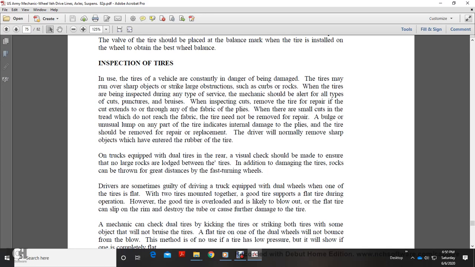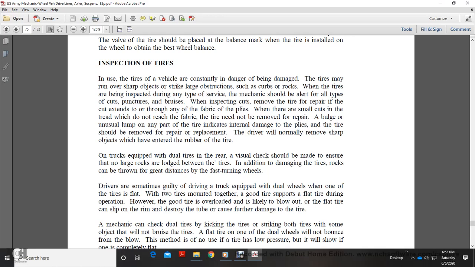Inspection of tires. Even the tires on a vehicle are in danger of being damaged, since they may run over sharp objects or strike large obstructions such as a curb or a rock. The tires should be inspected during the regular service. Mechanics should be alert for all types of cuts, inspect them, and remove the tire for repair.